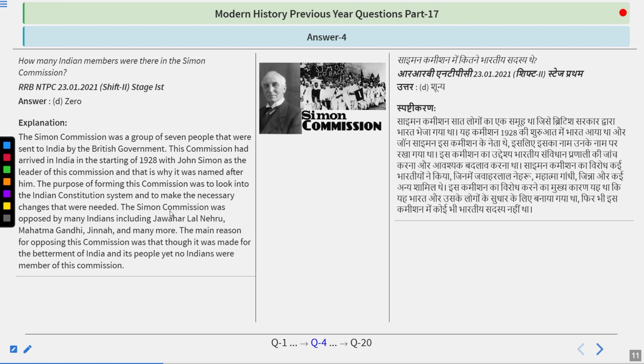that were needed. The Simon Commission was opposed by many Indians, including Jawaharlal Nehru, Mahatma Gandhi, Jinnah, and many more. The main reason for opposing this commission was that though it was made for the betterment of India, its people, yet no Indians were the member of this commission. So the answer is 0. And the agitation that was given by the Indians is the reason that 0 members were appointed from the Indian side into this commission.